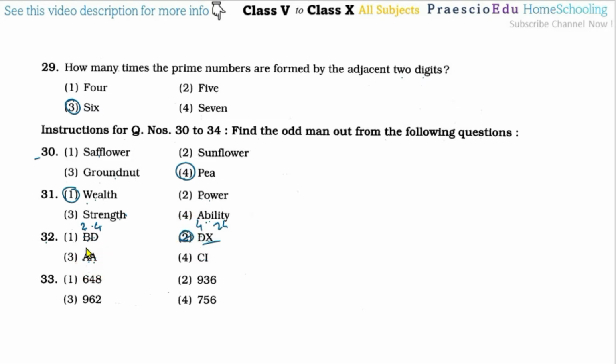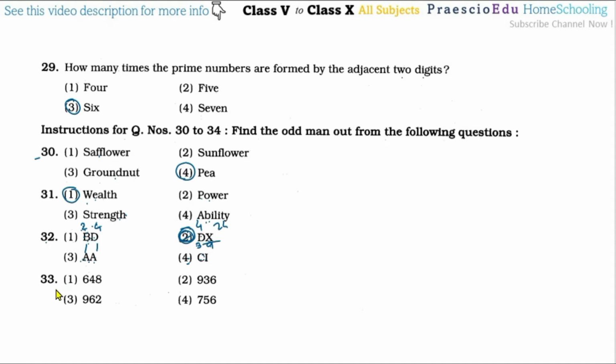Now here 1 and 1, A having the 1, 1 square is a 1, so this is correct. Now C is a 3 and I is a 9, so 3 square is a 9, so this is also correct. Means these three have the similarity, the number digit and the square number, but the option number 2 is a different one.